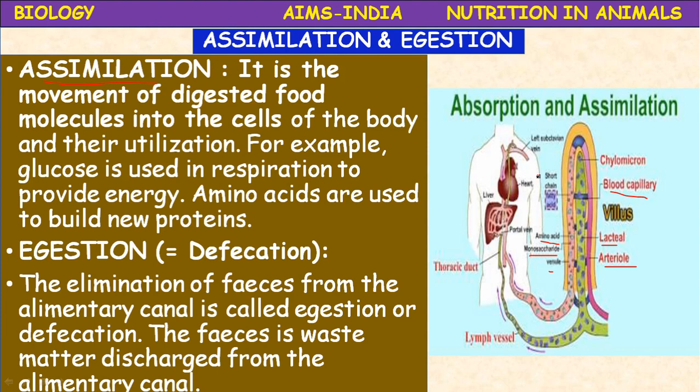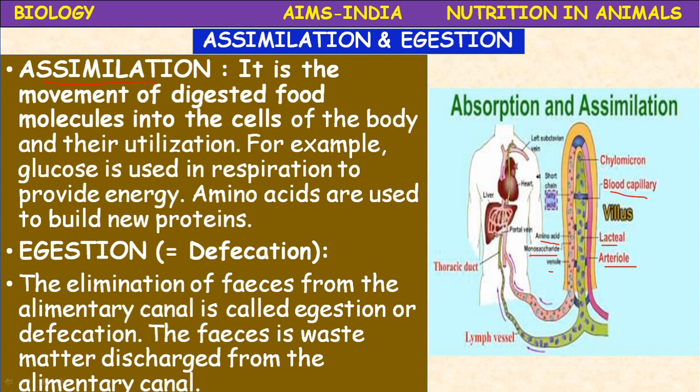So assimilation helps in energy production, growth and also repair. Let us discuss a few words about the digestive disorders also. There is a disorder which is most common, that is jaundice.